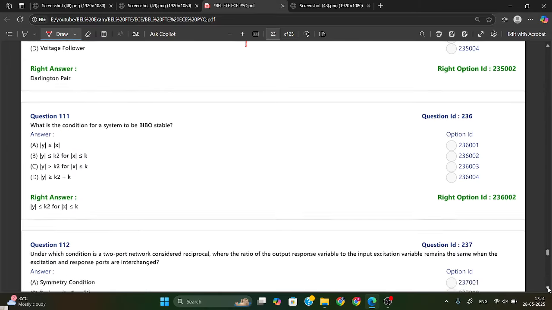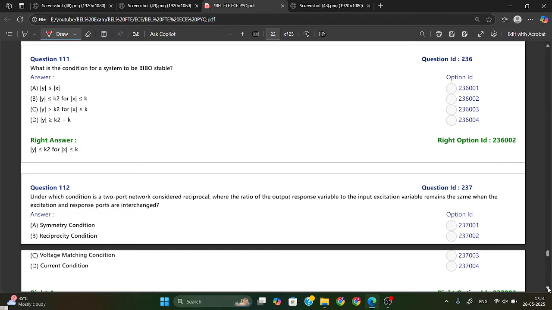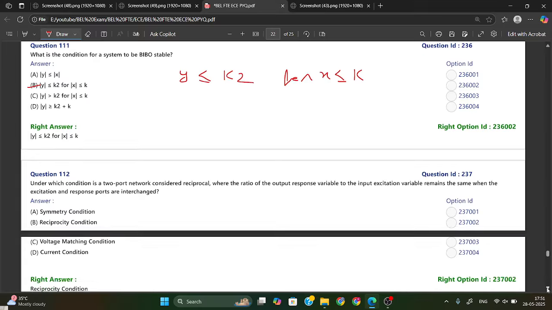What is the condition for the system to be BIBO? BIBO means bounded input and bounded output. So the condition for bounded input and bounded output is that y should be greater than or equal to k2 for x less than or equal to k. Option B is your right answer. This is your BIBO.